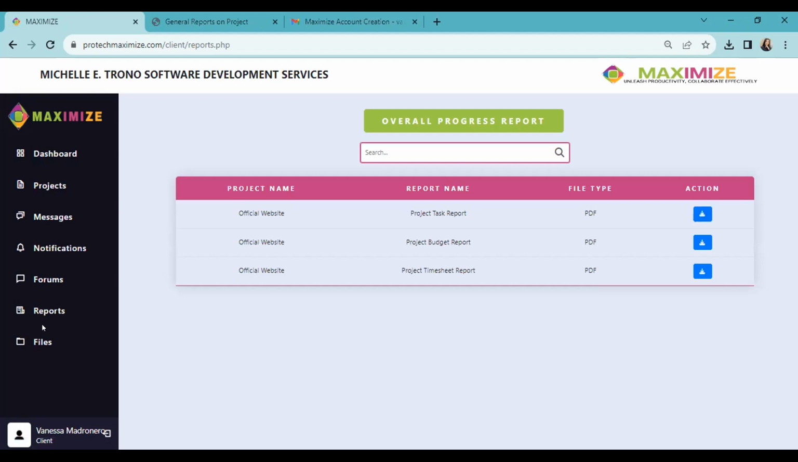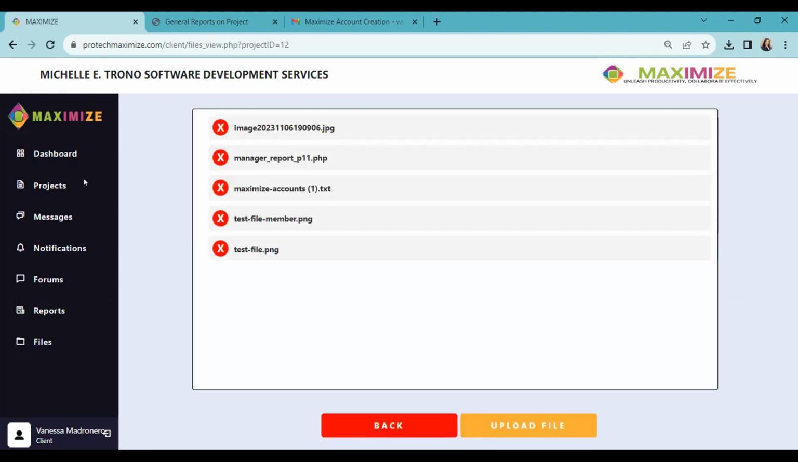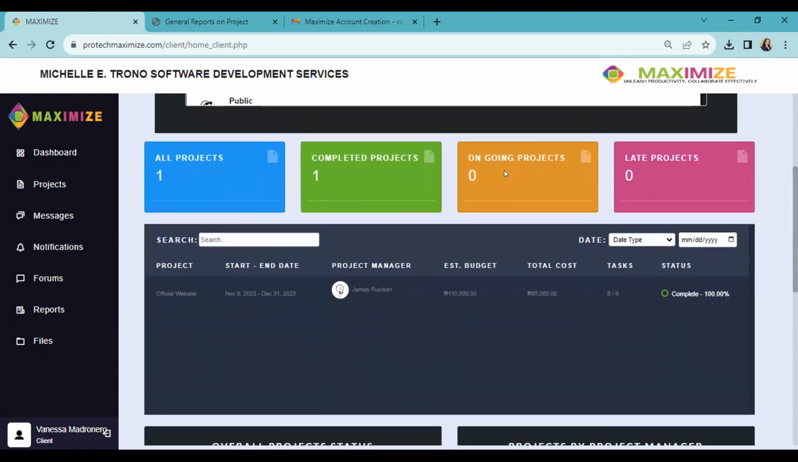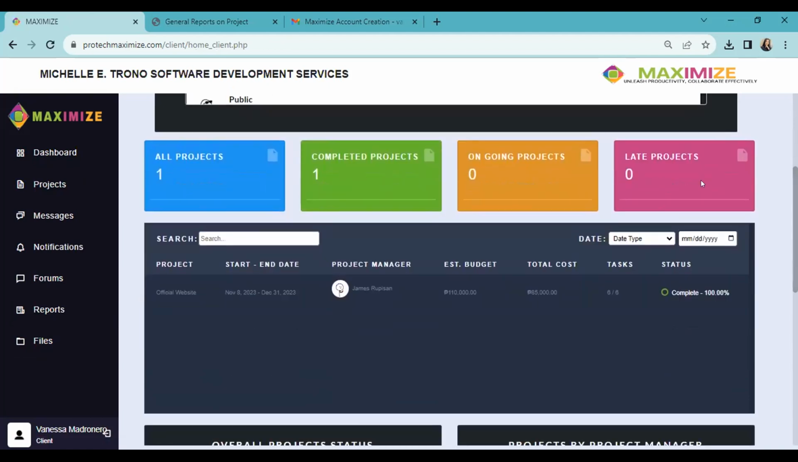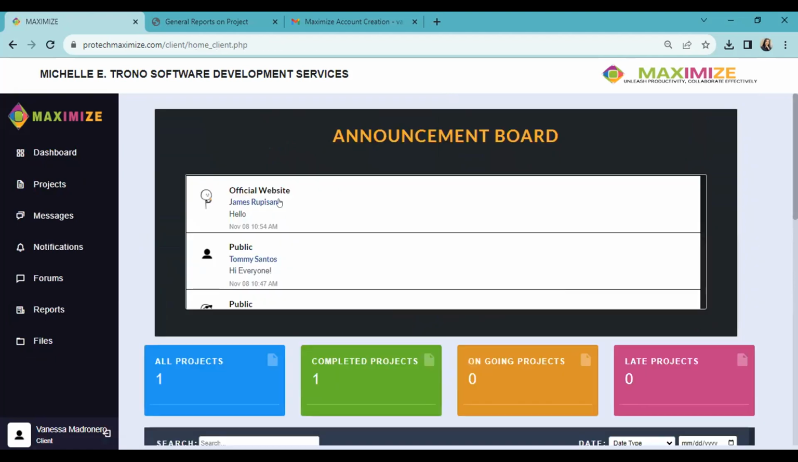So next is our files. We can also upload files here that can be useful for our project. I will not do it again since we were able to show it already. And when we go to our dashboard, from ongoing project, it will now lead us to completed project since our project is already completed. And that's all as of now for our client side.